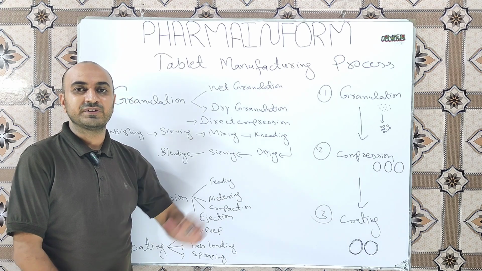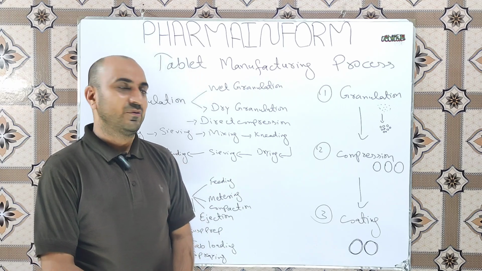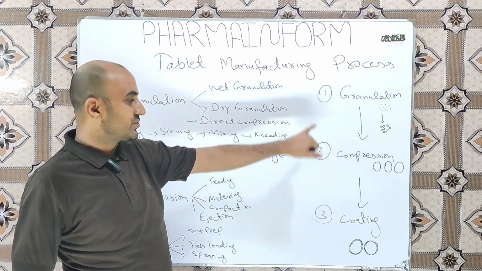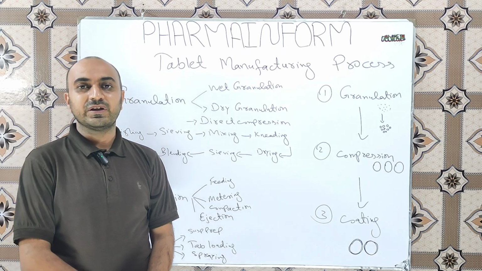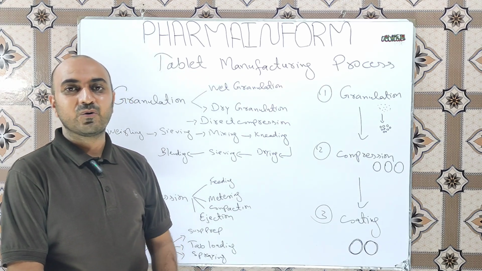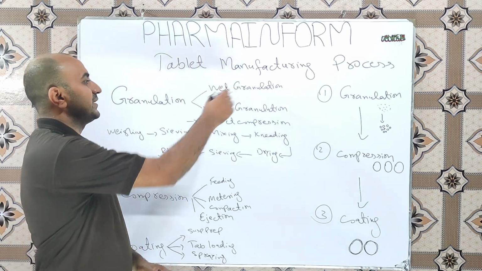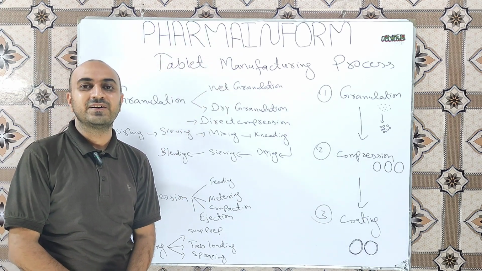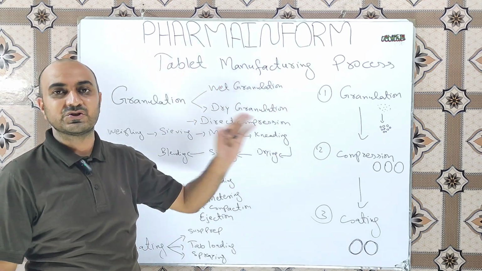For a brief overview, basically there are three main processes involved in tablet manufacturing. First one is the granulation, second one is the compression, and third one is the coating. When we talk about the granulation method, there are two types of granulation. First one is wet granulation, second one is dry granulation. So the main question is, what is granulation?